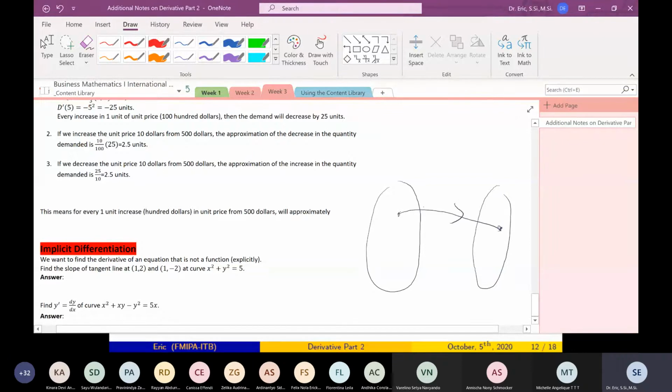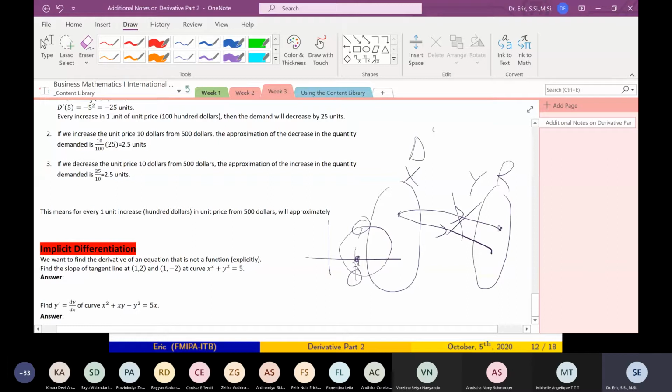You cannot have this, because 1 point in the domain is paired with 2 points in the range or codomain. So this is not a function. If this is x and this is y, for 1 x you have 2 y, 2 heights. So this is not a function.